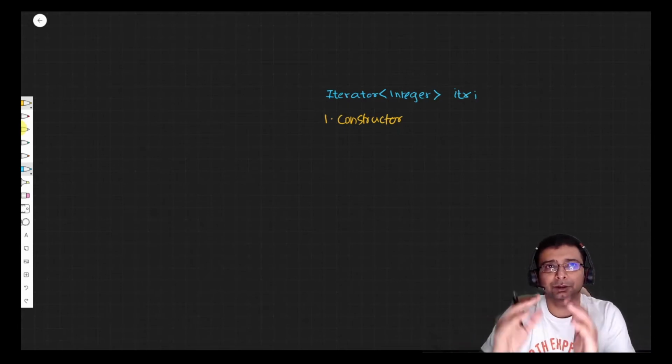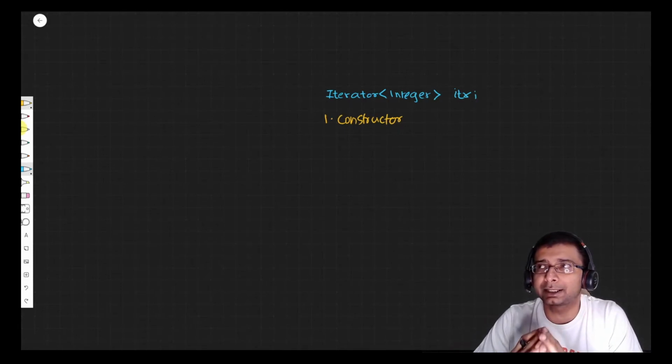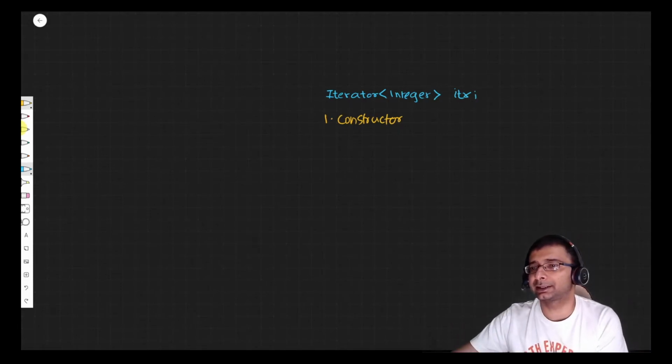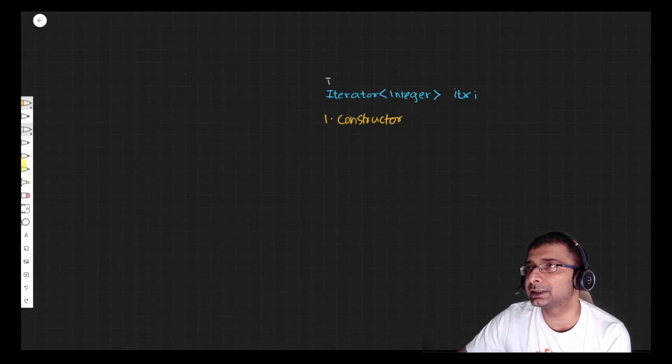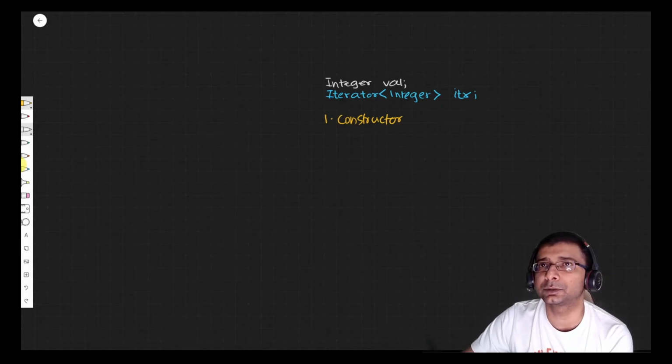As soon as we get the iterator, which will have multiple values, what we are going to do is create an instance member variable of type integer, and we are going to store the first value of the iterator in it. So let's say you get input like 5, 8, 13, 14.